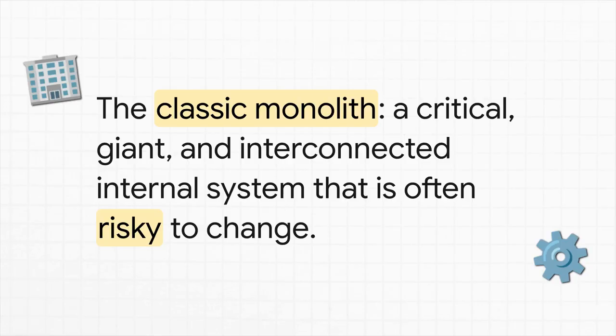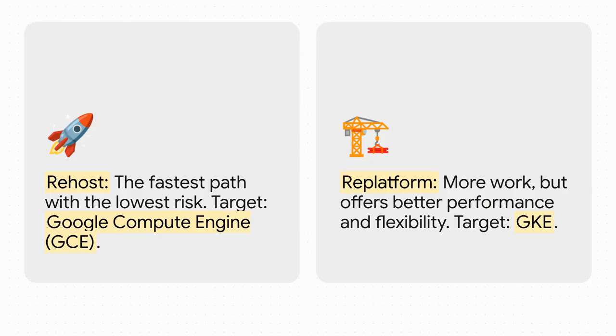So, what do we do with that? For a monolith, you've basically got 2 main paths. The first one is to rehost it directly onto a virtual machine using something like Google Compute Engine, or GCE. This is fast, it's low risk, and it gets you out of your data center ASAP. Or you could re-platform it into containers on Google Kubernetes Engine, GKE. Now this takes a bit more work up front, but here's why it's so powerful. Containers separate your app from the operating system, which makes it way more portable and easier to scale. It's really your first step toward modernizing, but without having to do a full rewrite.